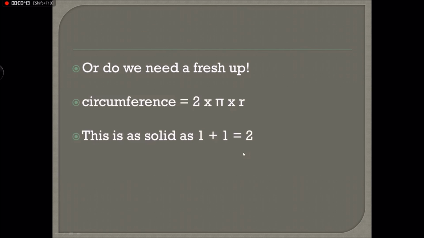So we also did look at a very basic formula, the formula of the circumference of a circle, which was 2 times pi times r. And we also said, well, this is as solid as 1 plus 1 is 2, because nobody can challenge that formula.